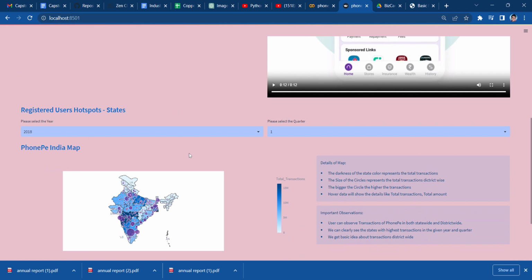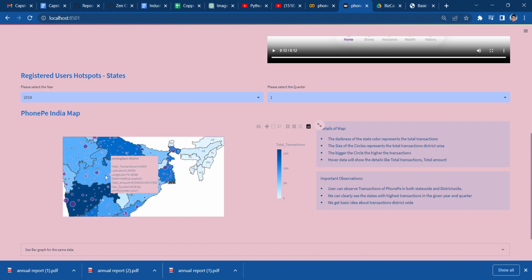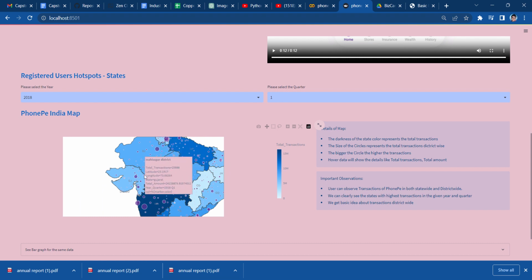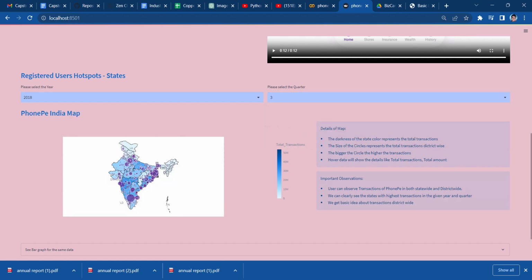So I have finally created a live view visualization map where you can visualize the map, and after pinpointing every point you can check out the data like latitude, longitude, state, total amount, year, quarter, and color. So in 2018 in quarter one there are 15 million transactions, and in the third quarter there are 15 million transactions, and you can check in 2022 there are 1.58 million transactions. So in 2021 there are 600 million transactions.